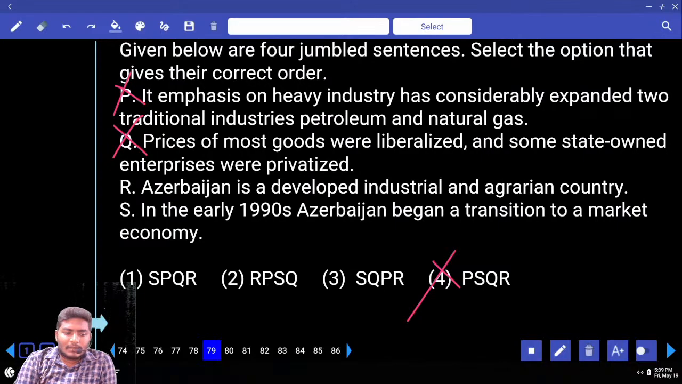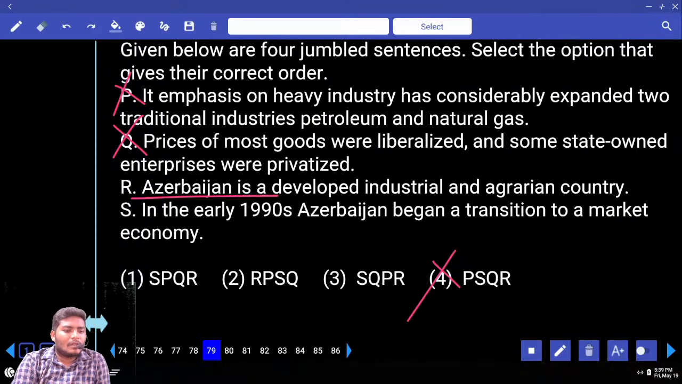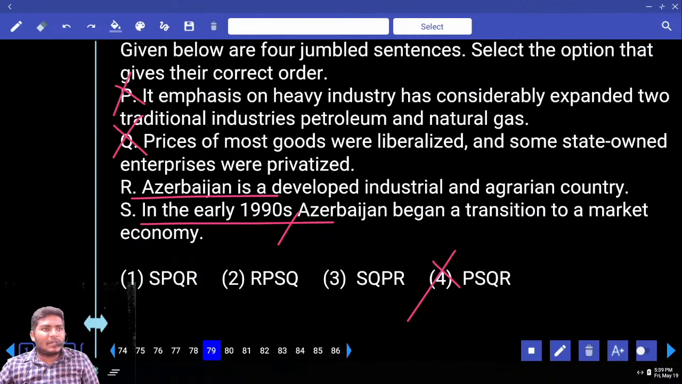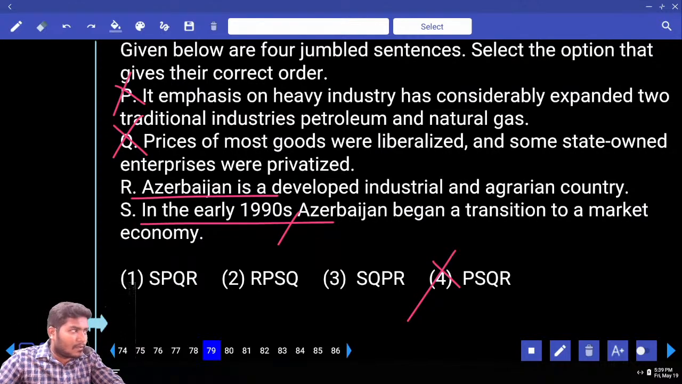Okay. Next, what is remaining now? R is remaining, S is remaining. Can you tell me the difference? R is starting with the name of a country. Next, coming to S. S is starting with in the early 1990s. Now what is the difference between R and S? Can you differentiate? In R we are speaking about the name of a country, and in S we are speaking about the time period. Which one should we choose? Is it S or is it R?